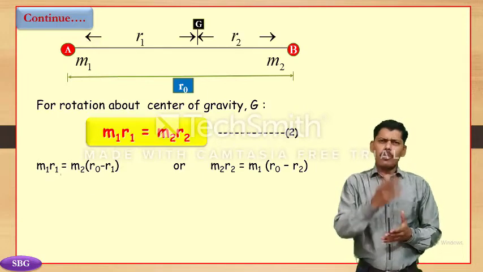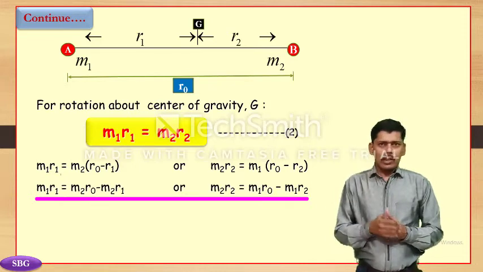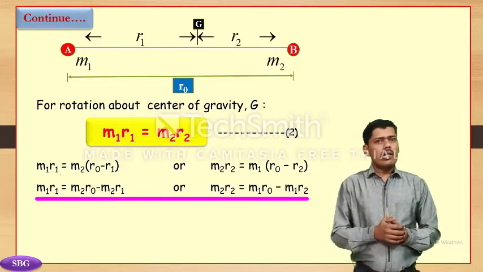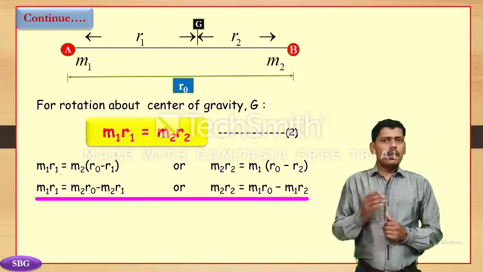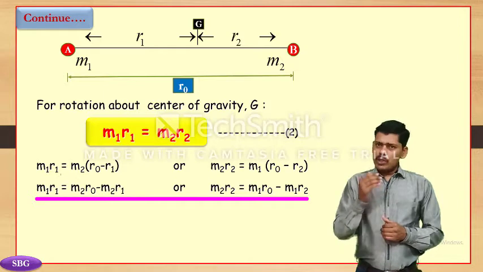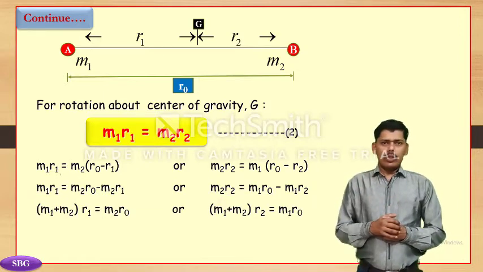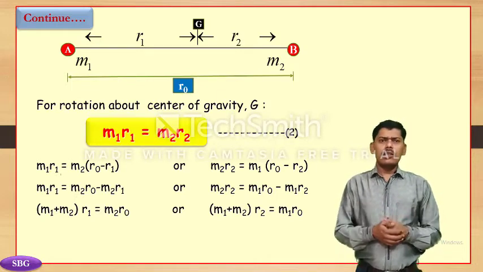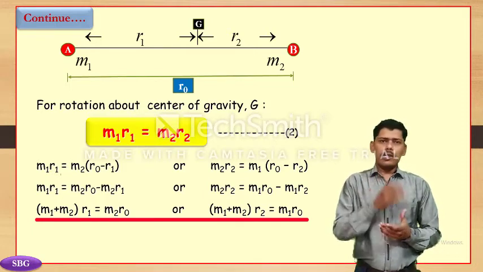After solving these equations, for r1 we get m1 r1 is equal to m2 r0 minus m2 r1. For r2, m2 r2 is equal to m1 r0 minus m1 r2. Rearranging these equations, we get (m1 plus m2) into r1 is equal to m2 r0.